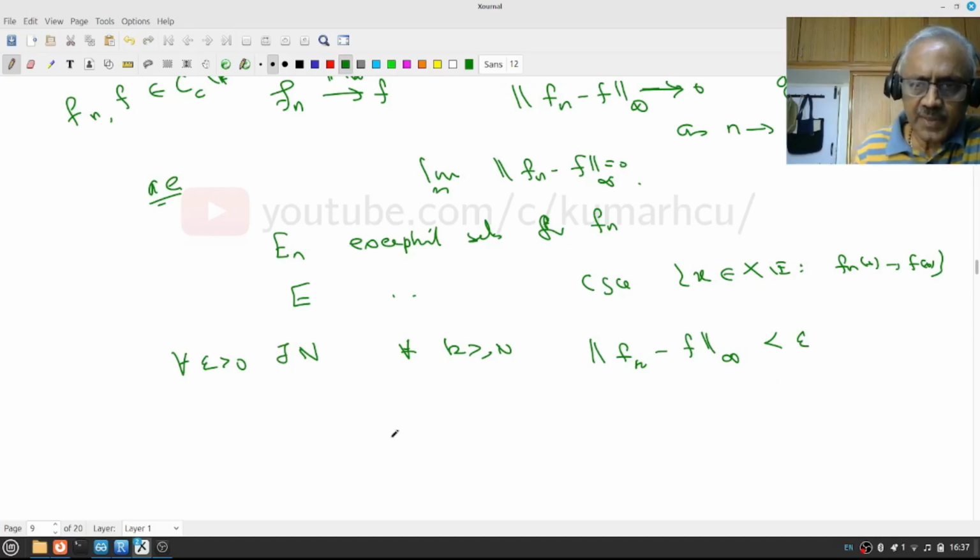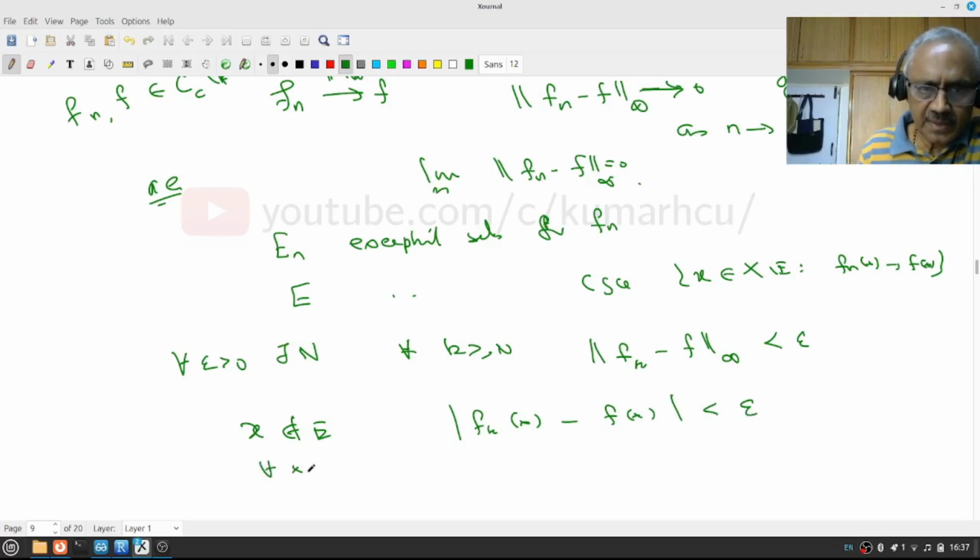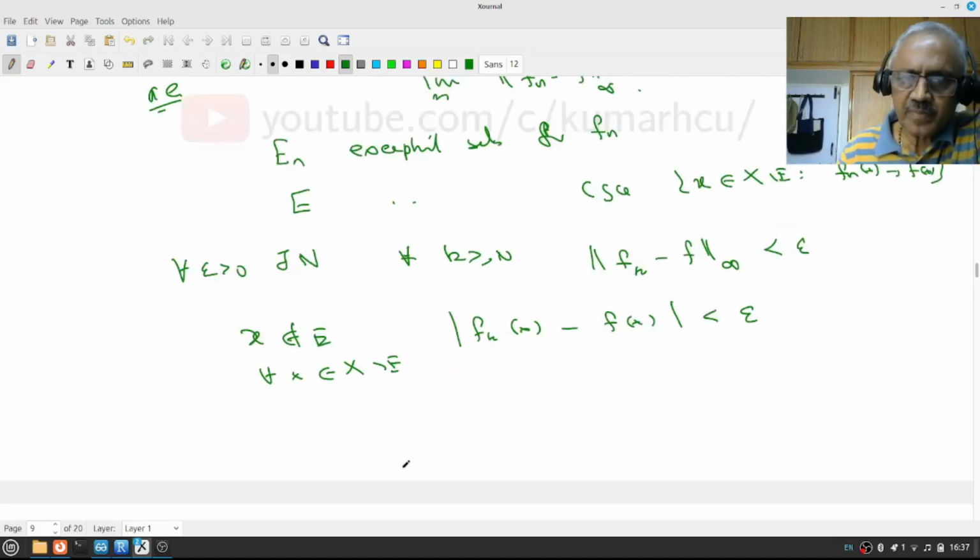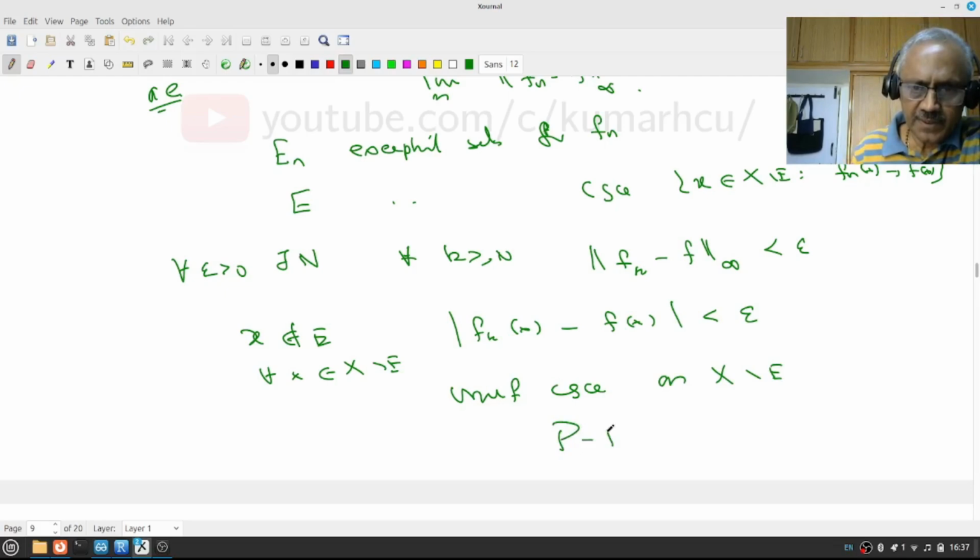This means for x not in E, the modulus of f_k of x minus f of x is less than epsilon for all x in X minus E. Notice that this is nothing other than uniform convergence on the set X minus E. So pause, review, proceed.